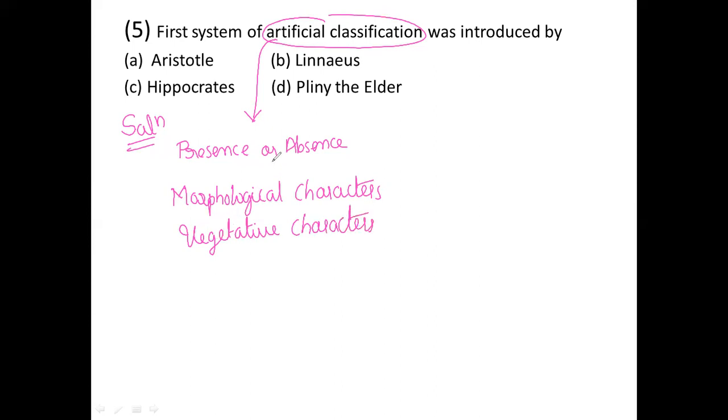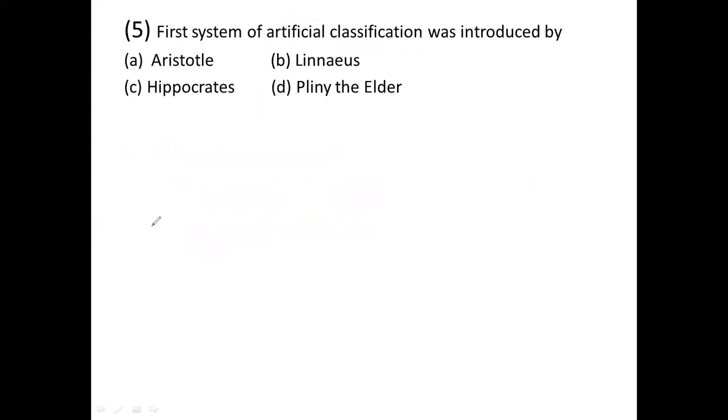So the artificial system of classification is based on the presence or absence of a few morphological characters or vegetative characters. That is nothing but the artificial system of classification. Just you have to remember.